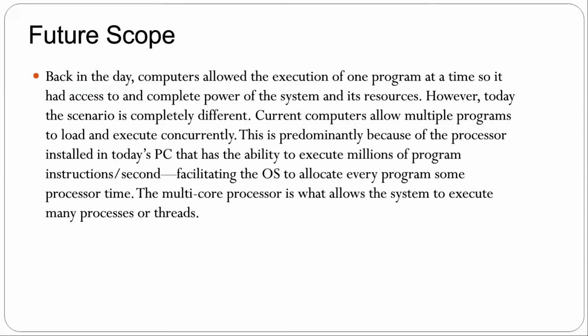This is predominantly because of the processor installed in today's PCs that has the ability to execute millions of program instructions per second, facilitating the OS to allocate every program some processor time. The multi-core processor is what allows the system to execute many processes or threads.